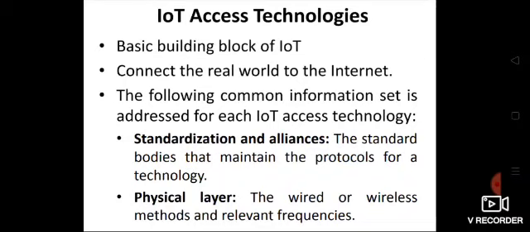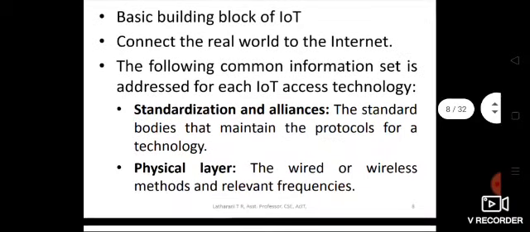We will be dealing with some common information set which is addressed by all the IoT access technologies. So which are those common information sets? Here they are: standardization and alliance. Every IoT access technology will have a standardization body and alliance that maintain the protocols for the technology.